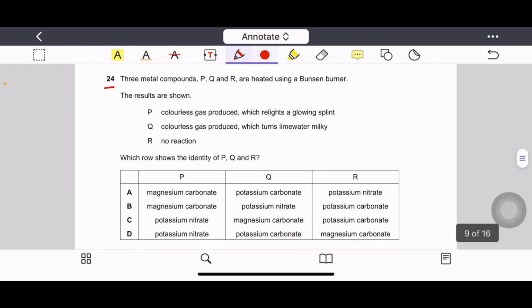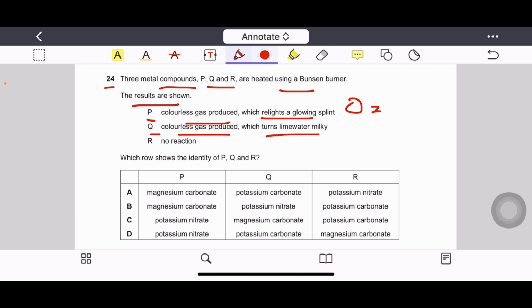Question number 24. Three metal compounds P, Q and R are heated using a Bunsen burner. The results are shown. P: colorless gas produced which relights a glowing splint. It seems oxygen. Q: colorless gas produced which turns lime water milky. It seems carbon dioxide gas. R is showing no reaction. Which row shows the identity of P, Q and R?